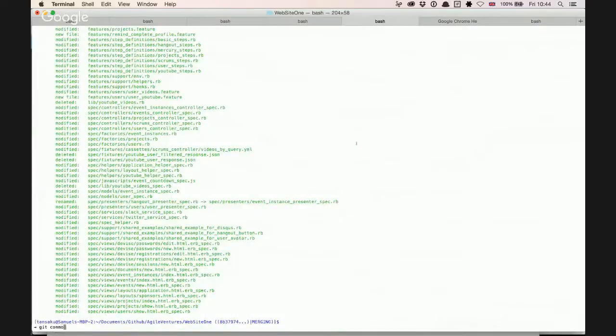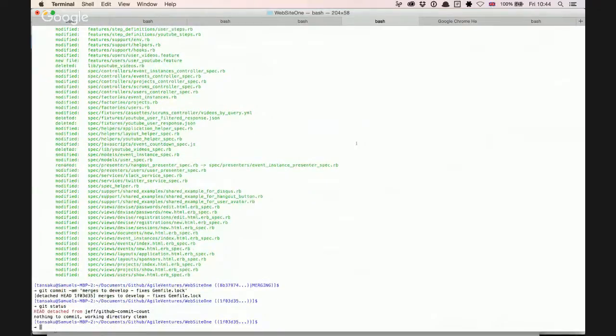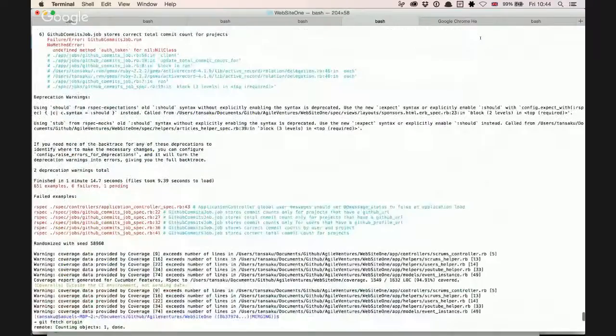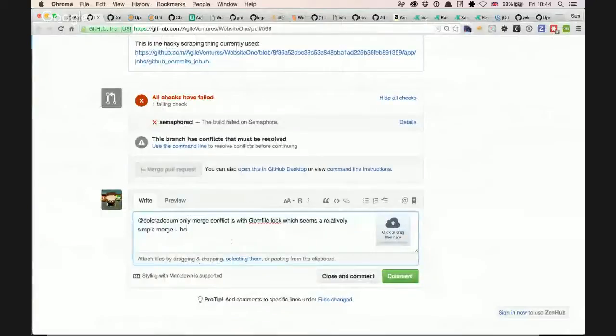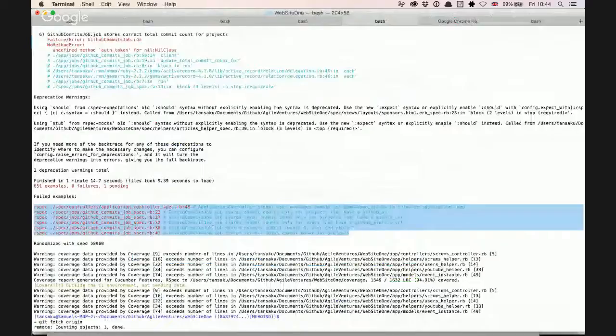So git commit -am merges to develop, fixes Gemfile.lock, git status. However, these tests now fail, and we've got the same thing for